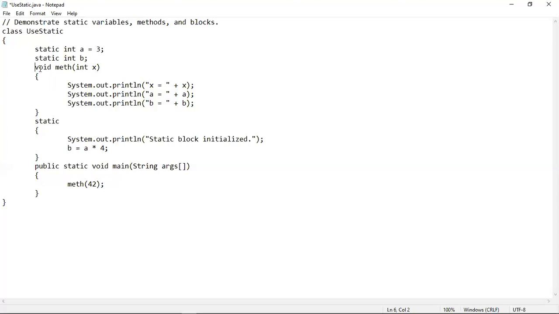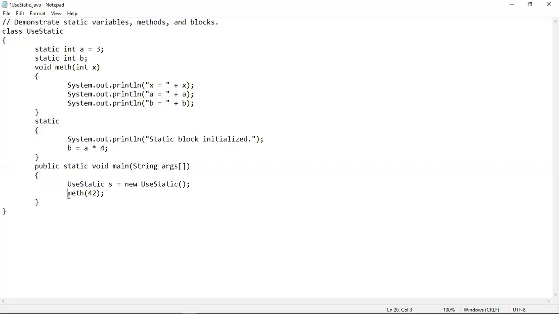In order to call this non-static method from within main, you just have to create an object of this useStatic class like this inside main.